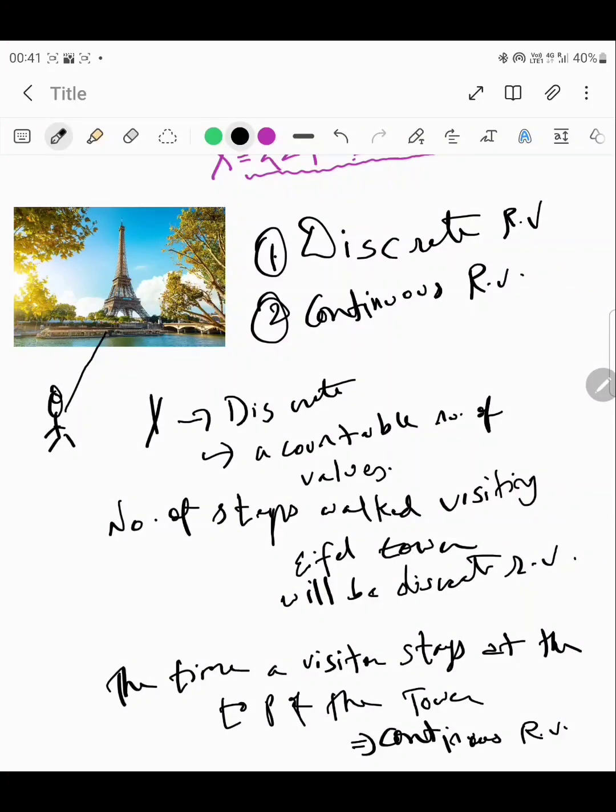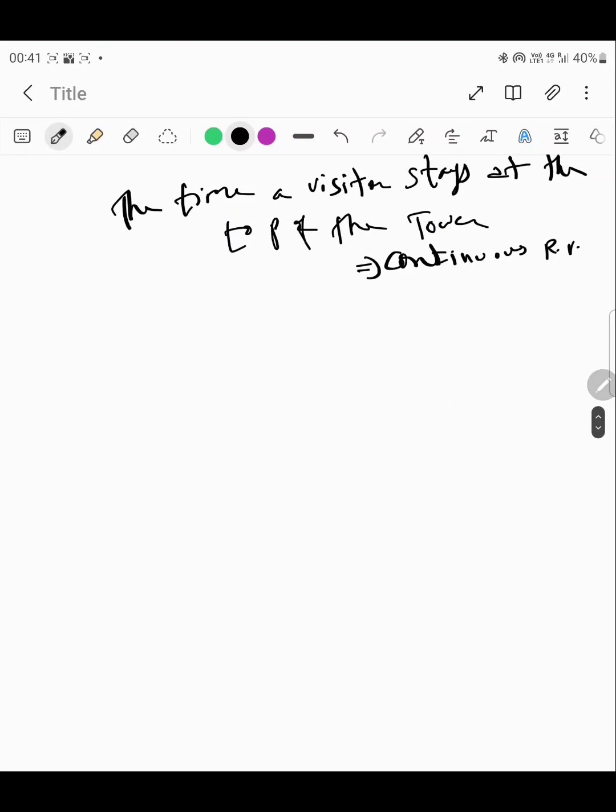I hope this is clear to all, what we mean by a discrete and a continuous random variable. Okay, yeah, so there are actually a number of examples for discrete random variables and for continuous random variables.